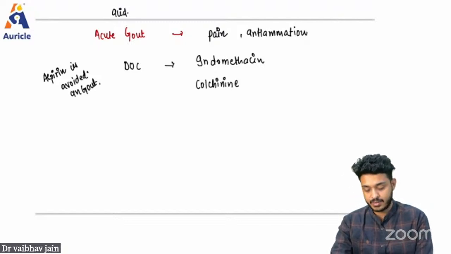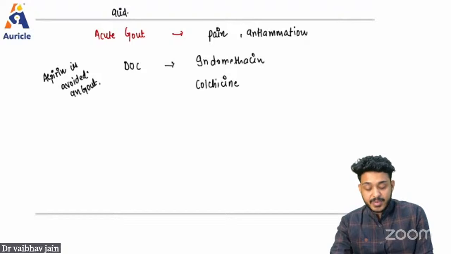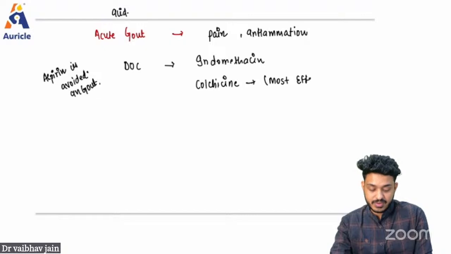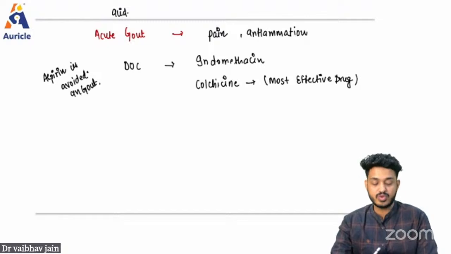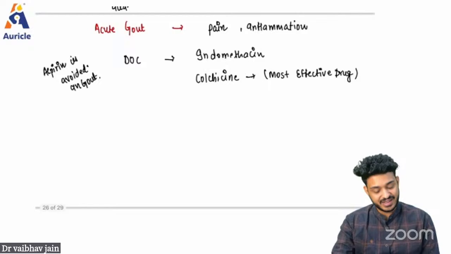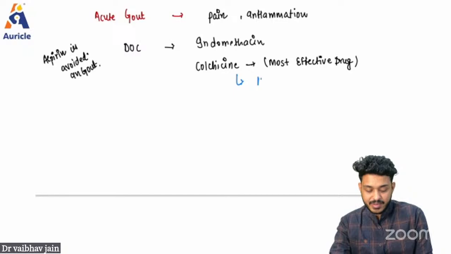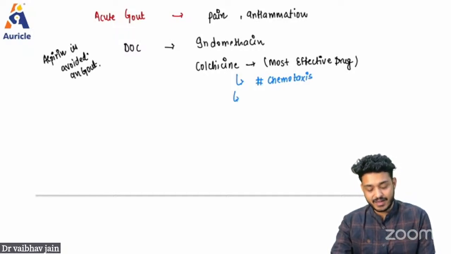Colchicine. And remember, this colchicine is the most effective drug in cases of gout. If someone is having gout, this is going to be the most effective drug. It is going to inhibit the migration, it is going to inhibit the chemotaxis. But there are certain side effects that we have to remember.